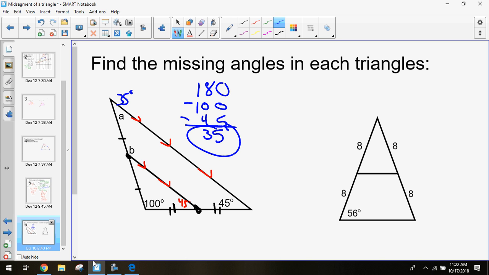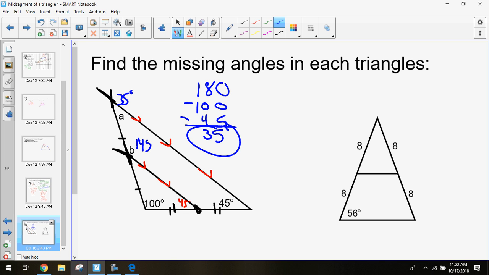They're consecutive angles. If we were to think about extending these lines out to make the intersection more visible, we have these intersections. These are same side interior angles or consecutive angles, meaning that they're going to be supplementary to each other. So if this is 35, we can find B by 180 minus 35, which should give us 145 degrees.